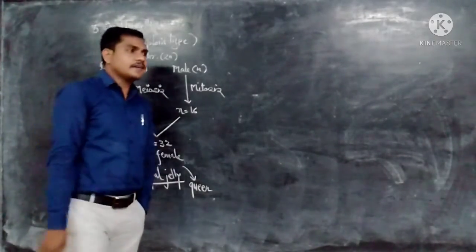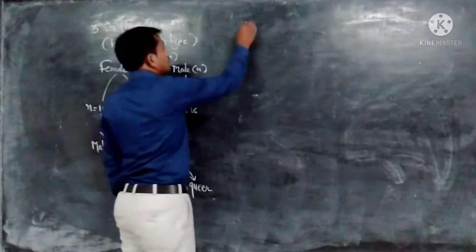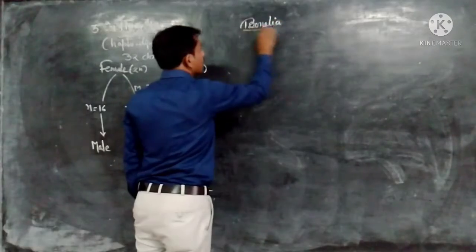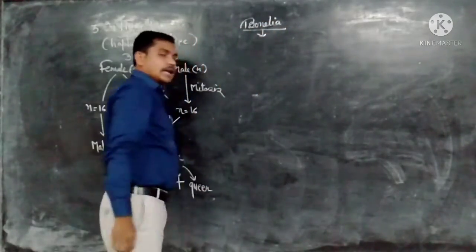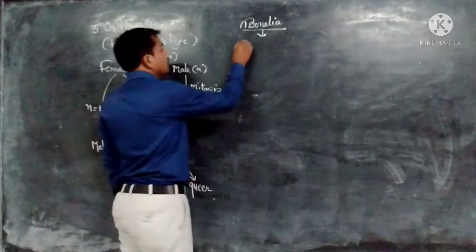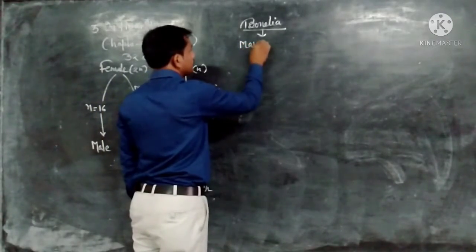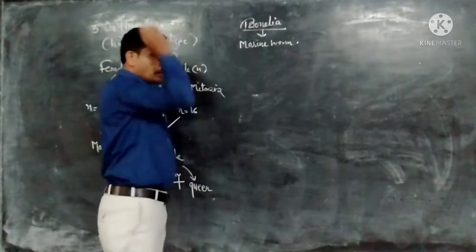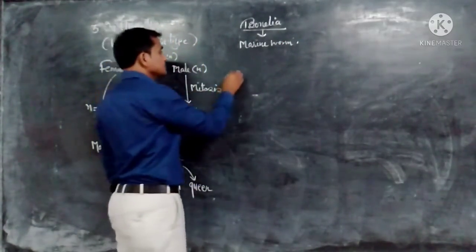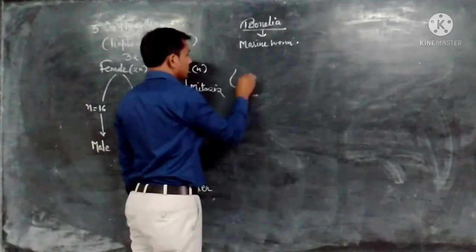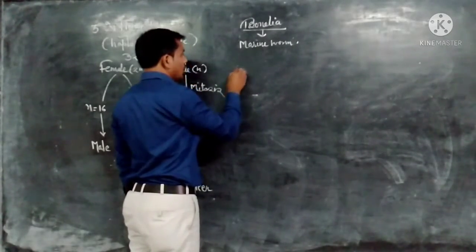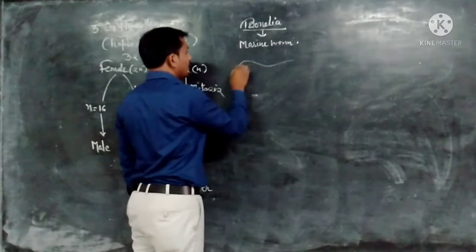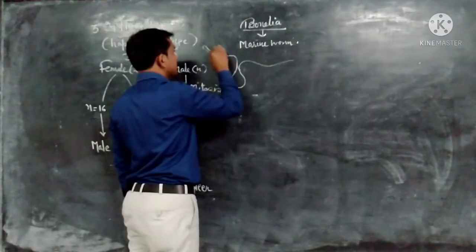Now see one interesting fact about Bonellia. Bonellia is an aquatic worm, a marine worm about 10 cm long, which has a very flattened proboscis.